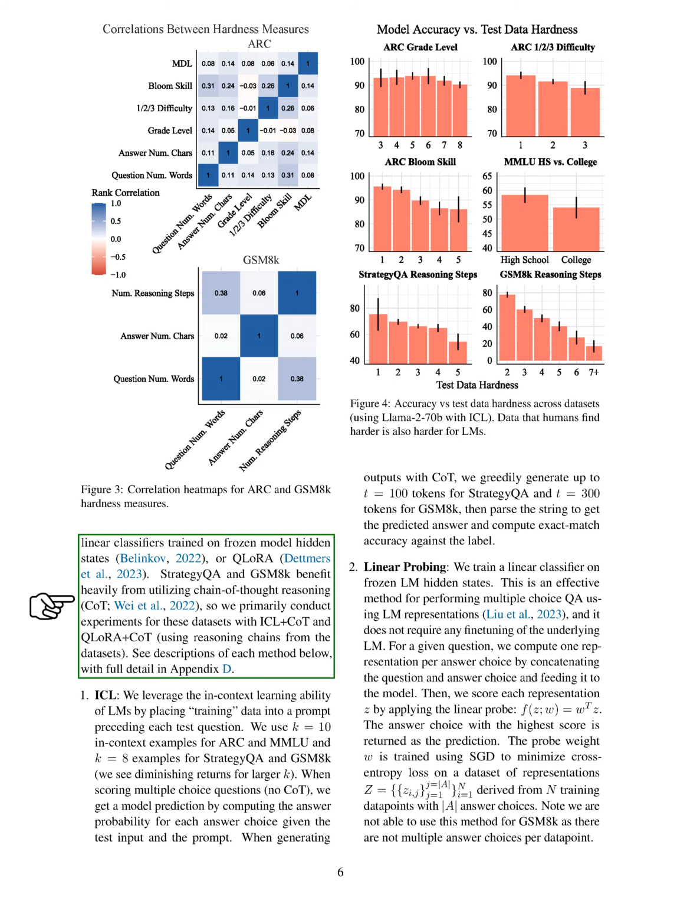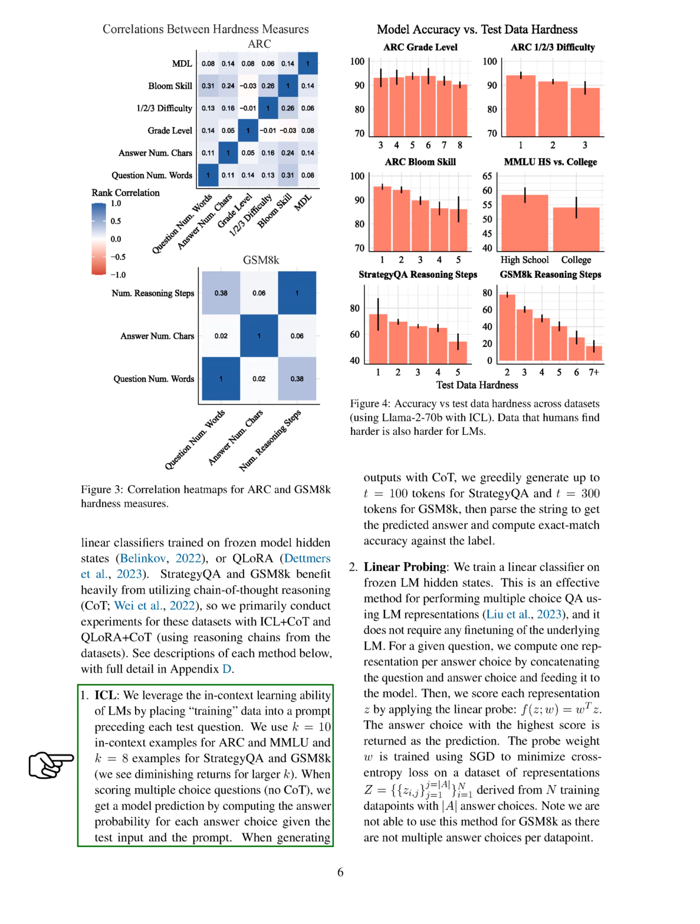We used 3 different training methods: in-context learning, linear classifiers trained on frozen model hidden states, and QLoRA. Strategy QA and GSM-8K benefited greatly from chain-of-thought reasoning, so we primarily conducted experiments for these datasets using in-context learning and QLoRA, both combined with chain-of-thought reasoning.